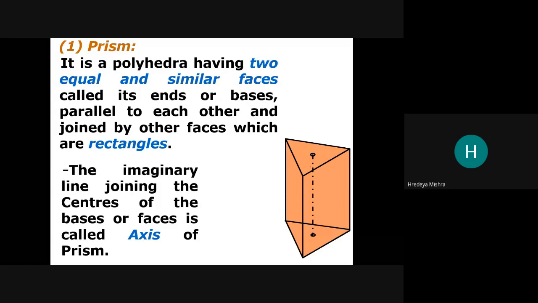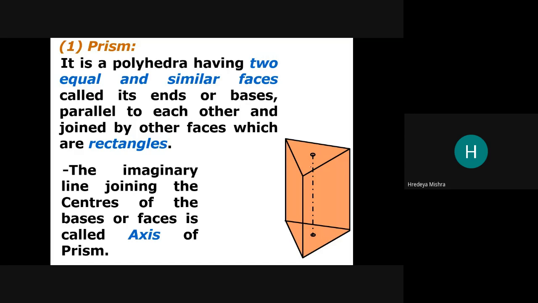A prism is an entity where two faces are exactly the same as each other and parallel to each other, which we call the bases, and the other faces joining them must be rectangular in shape.